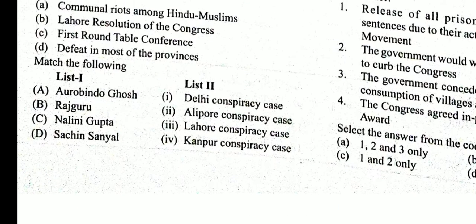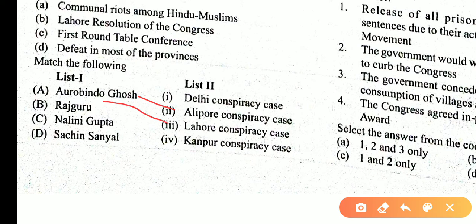Match the following persons with the various conspiracy cases. Aurobindo Ghosh, you know, is related to the Alipore conspiracy case. So 1 links to 2. You know Rajguru, linked to the Lahore conspiracy case.